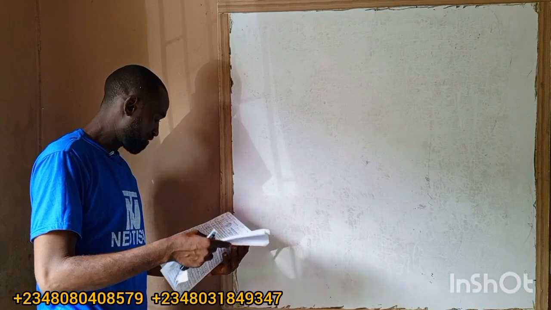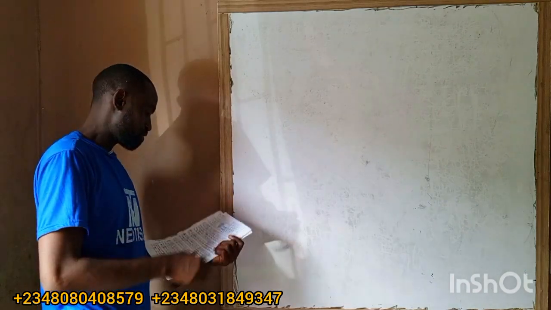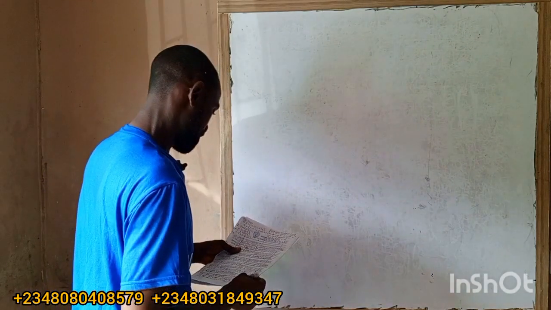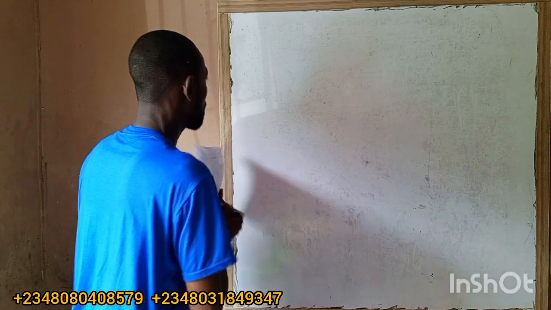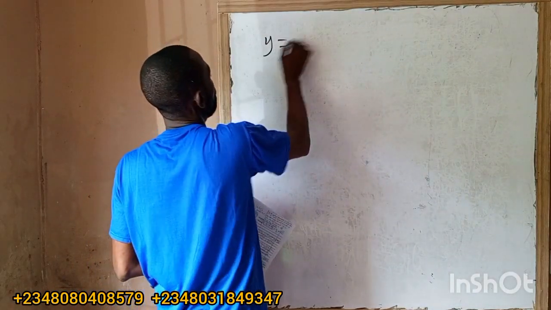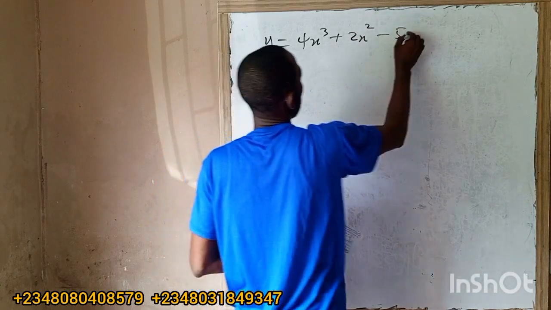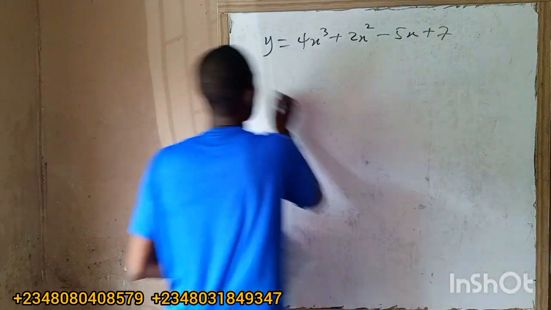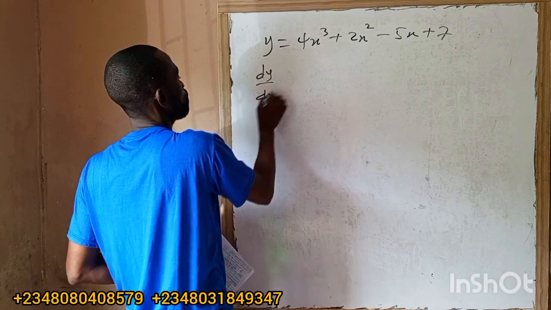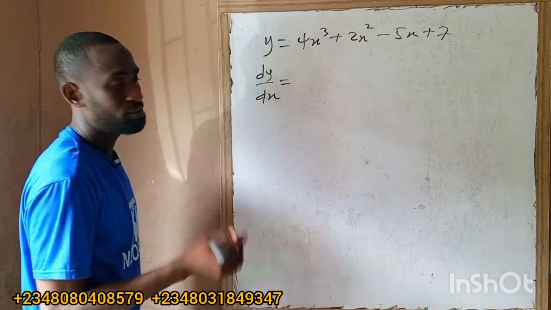Look at this. The first one, we have to differentiate y equals 4x cubed plus 2x squared minus 5x plus 7. So what is dy/dx?